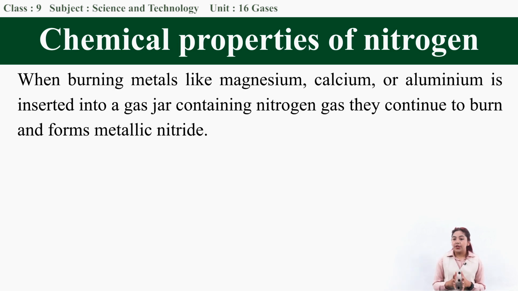Another chemical property of nitrogen is seen when we burn metals like magnesium, calcium and aluminium. I've already explained this chemical property in the test, but now we'll see it along with the equation. When burning metals like magnesium, calcium or aluminium are inserted into the gas jar containing nitrogen gas, they continue to burn and form metallic nitrides.